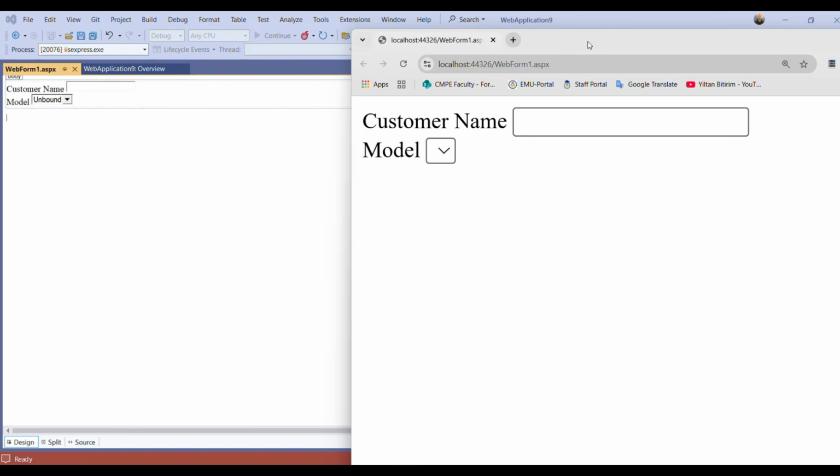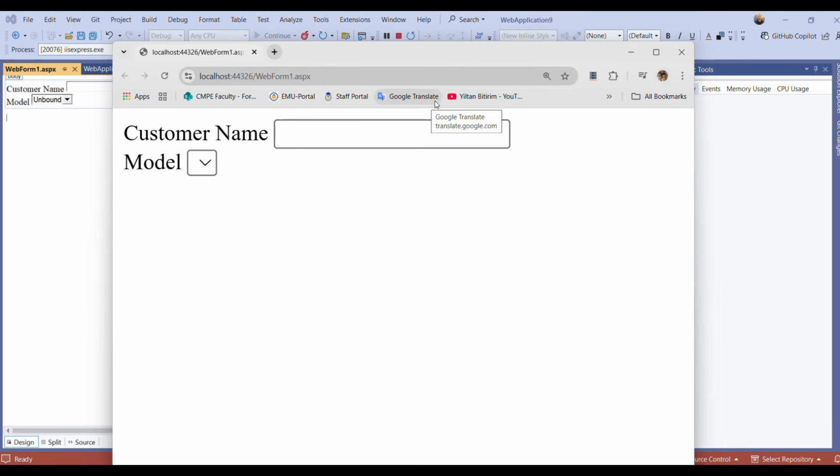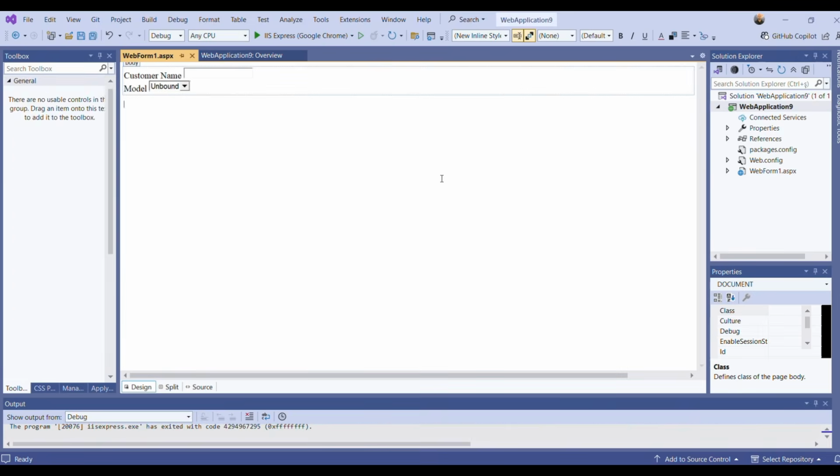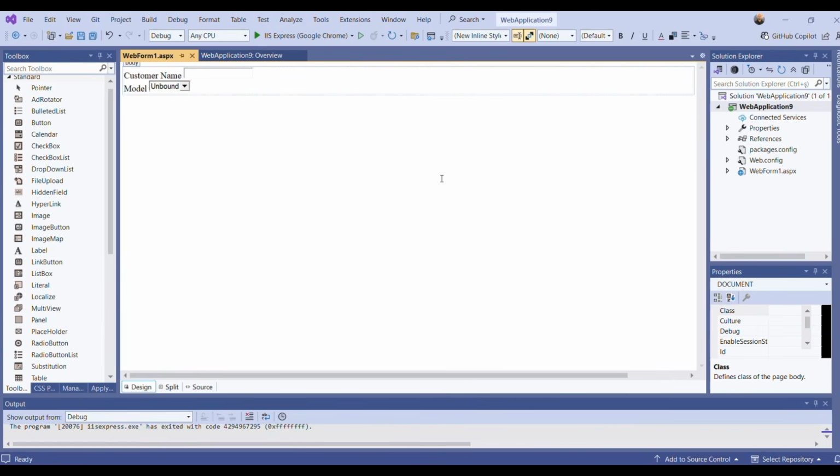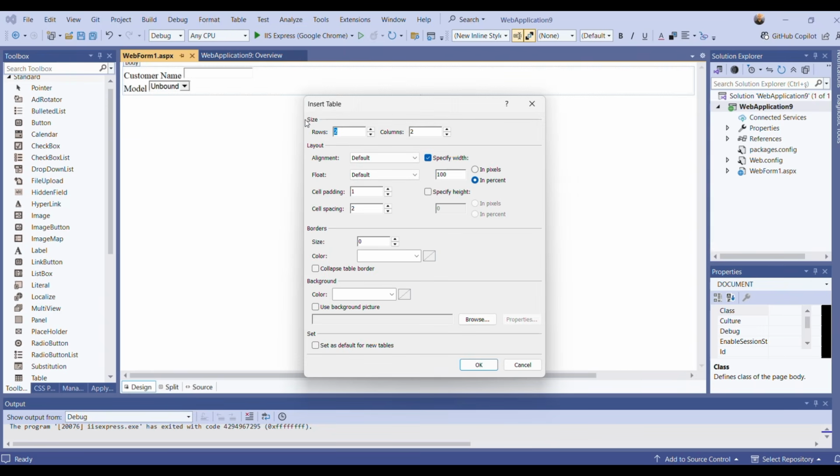Since I'm using relative positioning in this project, it's better to have a good view using a table when I'm putting the controls. So I will show you how we can do that. Table, and I'm inserting table. Here I will use customer name, model, accessories, color, and I will have a button. So I will have 5 rows, and the controls will be in the second column, and in the first column will be the information about the control. So here I'm putting a table with 5 rows and 2 columns.